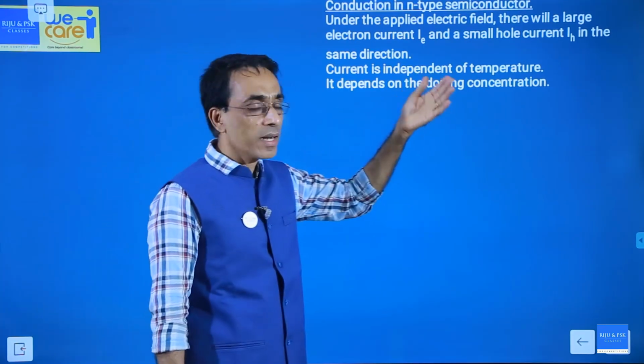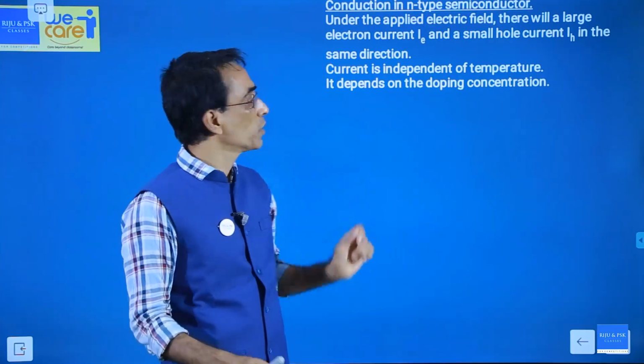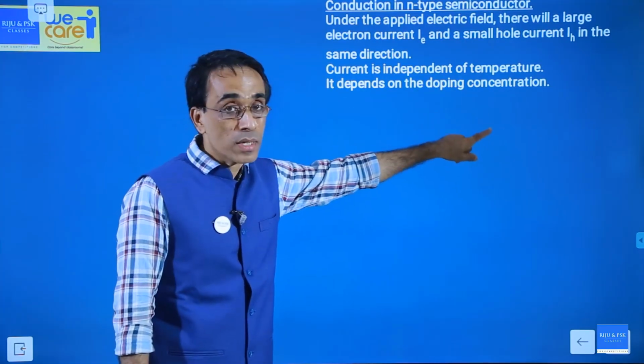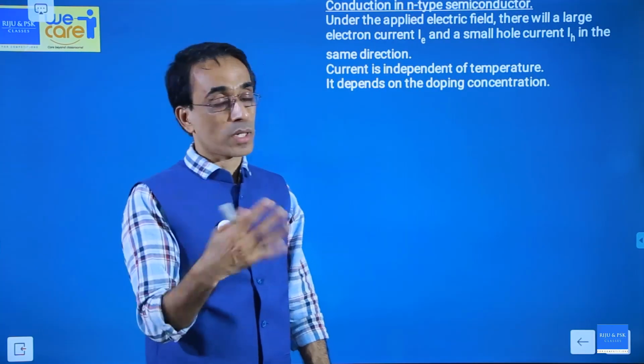Now current is generally independent of temperature. Of course, temperature variation can affect current, but not much. Current depends on the doping concentration. That's a very good advantage. If you increase the doping concentration, you can produce more current.